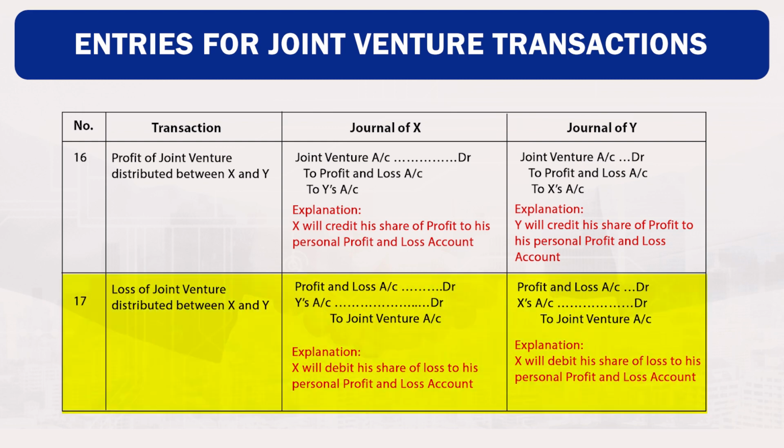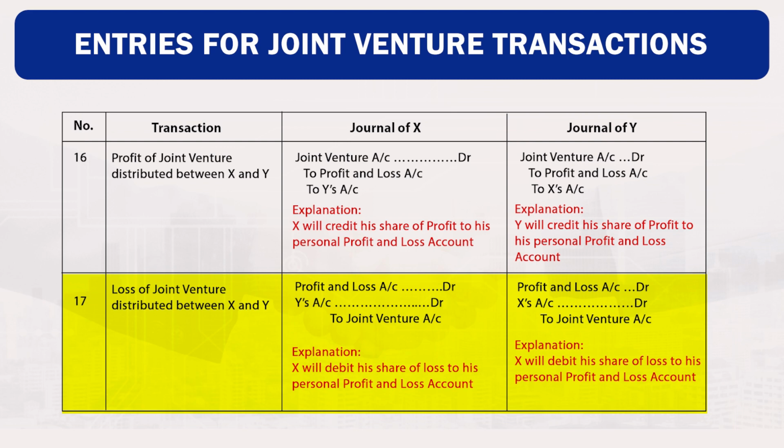Transaction number 17: loss of the joint venture distributed between X and Y. Profit and loss account debited, Y's account debited to joint venture account credited. Explanation: X will debit his share of loss to his personal profit and loss account.